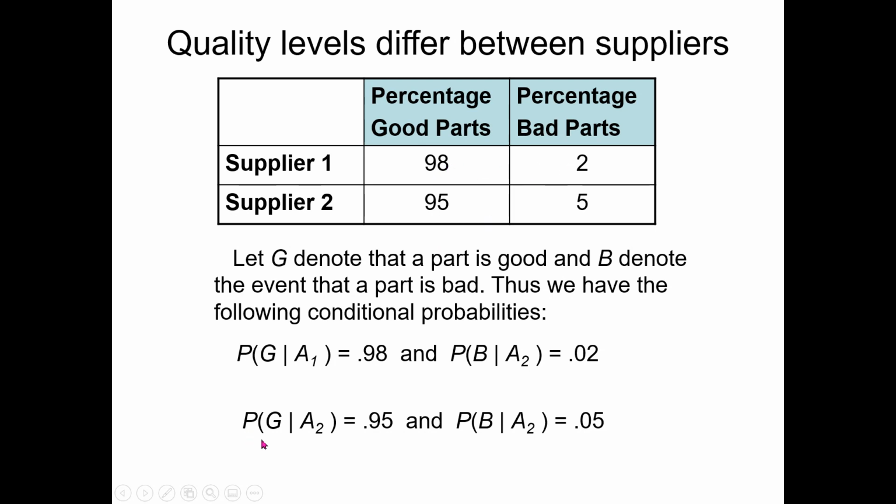Similarly, the probability of good given that supplier A2 was chosen is equal to 0.95 from this cell in the second row. The first cell is the probability of a good part given that supplier 2 delivered it. Then the probability of a bad part given that supplier 2 delivered it is 0.05, or 5%.